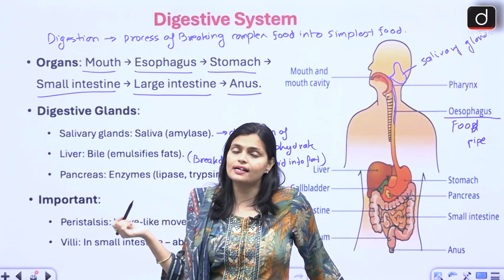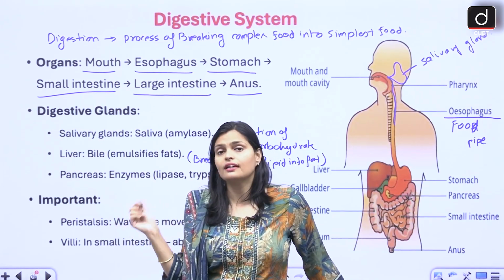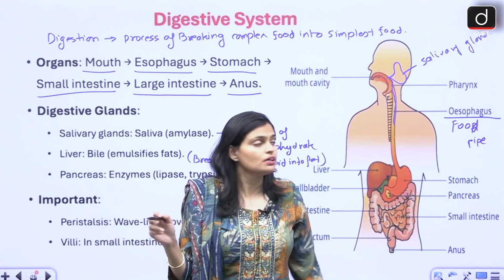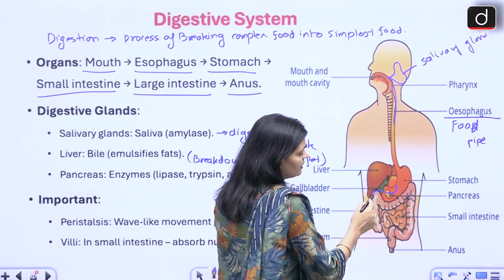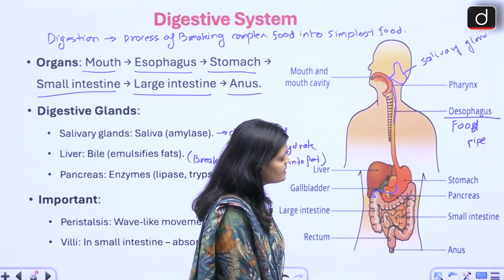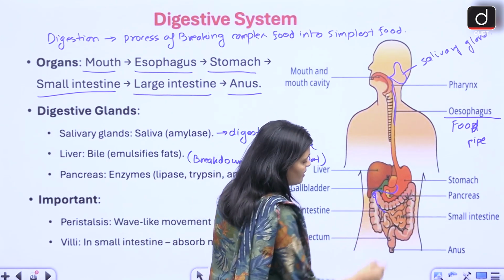ठीक है, वहां से digestion आगे बढ़ता है and the food enters into the small intestine. So from here the food enters into the small intestine. ठीक है, ये small intestine में जाता है.